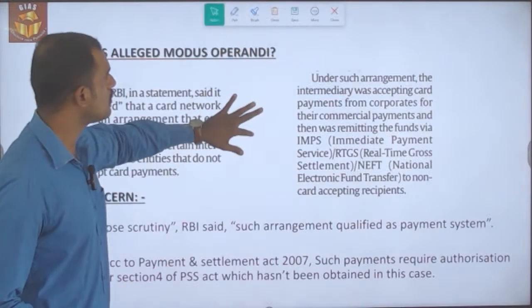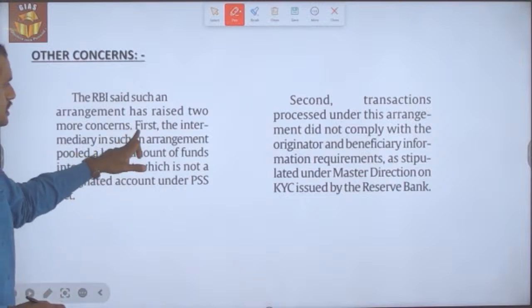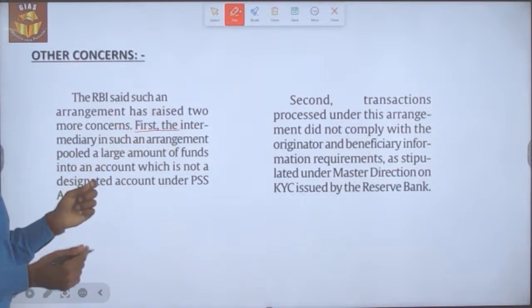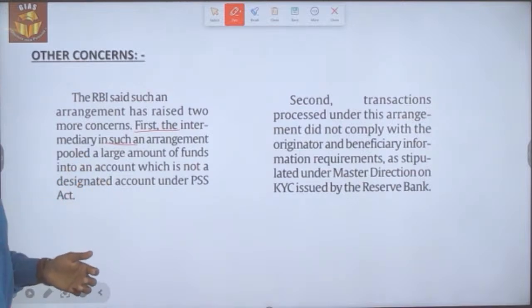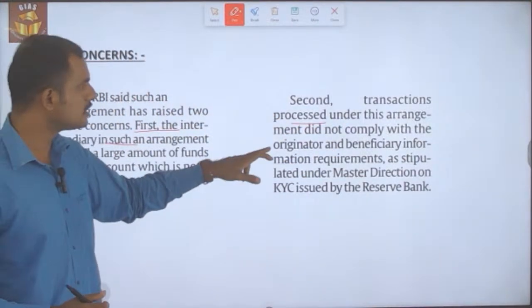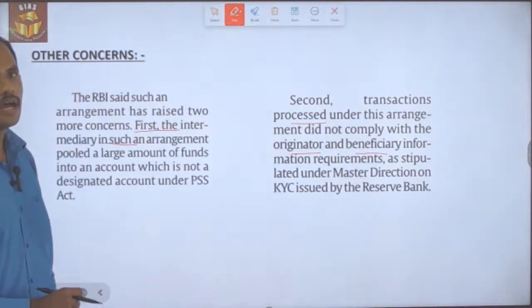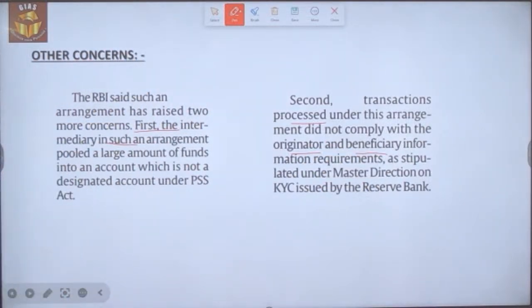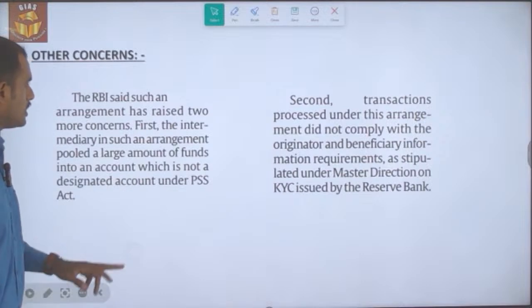So this is the concern of RBI, and what are all the other concerns? What the RBI said is that the first concern is that the intermediaries in such an arrangement have pooled a large amount of money and transacted it to other entities, for which they haven't obtained any kind of authorization. Secondly, the transactions processed under this arrangement did not comply with the originator as well as the beneficiary information requirement as stipulated by the KYC norms as well as the Payment and Settlement Act 2007. So these are the concerns that have been raised by RBI.